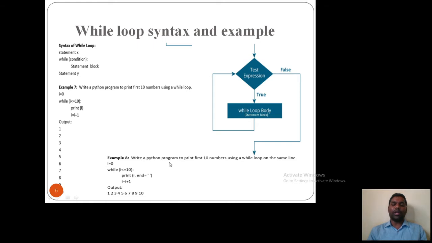Write a Python program to print the first 10 numbers using while loop on the same line. If you don't want these numbers on separate lines and you want them on the same line, here the output is on 10 different lines. To get the output on the same line, the syntax is the same, but what you need to do is add one keyword at the end: end is equal to space.